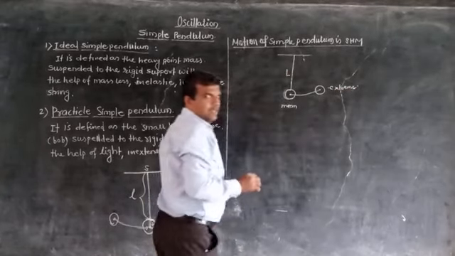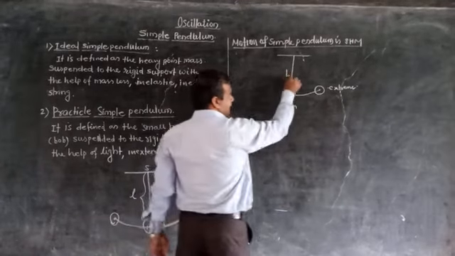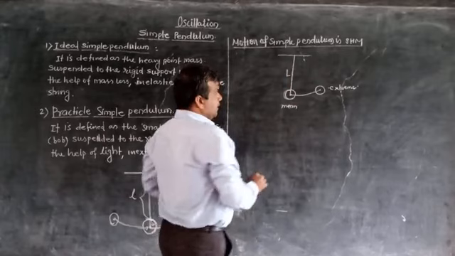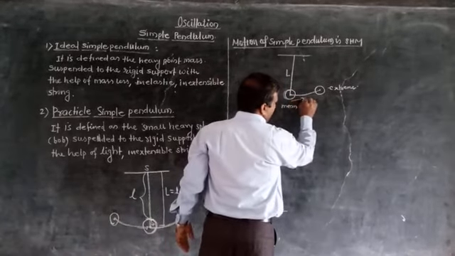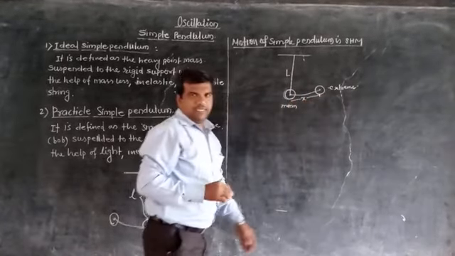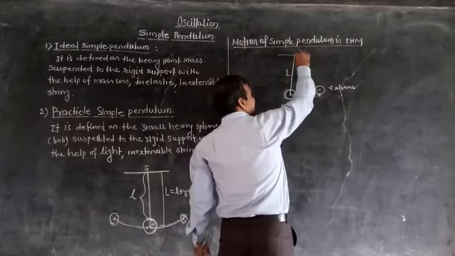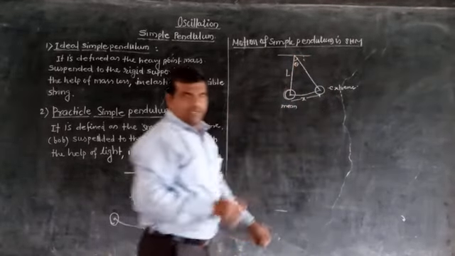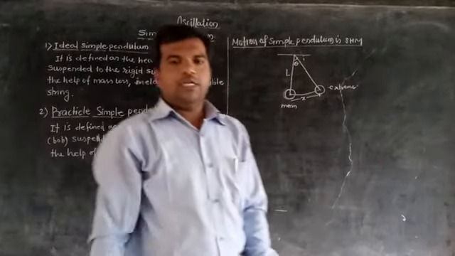Let L be the length of the simple pendulum. This L is small l plus r up to this. Now this distance is, suppose, x, meaning displacement, and this is the displaced position. Suppose theta is the angular displacement of the bob in the displaced position.